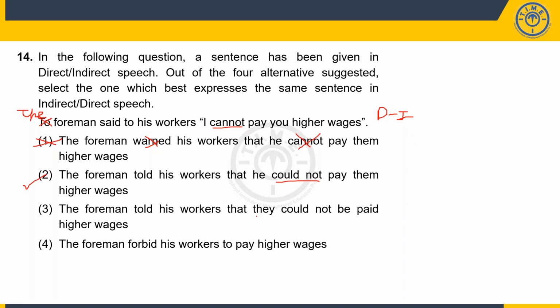Option 3: The foreman told his workers that they could not be paid higher wages. So the problem is, who could not pay them? He could not pay them, right? That part needs to be retained, which is missing over here. So 3 becomes wrong. Option 4: The foreman forbade his workers to pay higher wages. Now this has become the reverse. The foreman is saying, I cannot pay you, whereas 4 means he's telling them that they cannot pay the higher wages to someone else. So the workers are not paying people, right? The workers are getting paid. So 4 is becoming the reverse of the question. So keeping that in mind, option number 2 becomes the best answer.